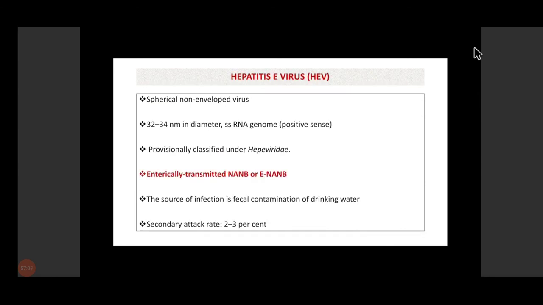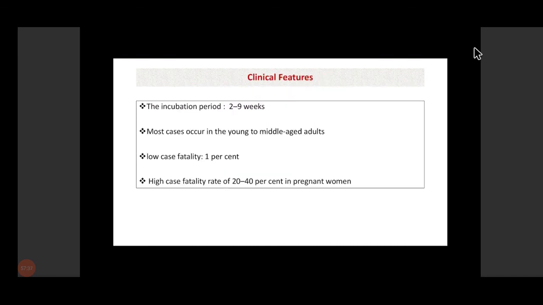Now, the last virus is the hepatitis E virus. It is a spherical non-enveloped virus. It is a single-stranded RNA virus, and it is positive sense RNA. Provisionally, it is classified under Hepeviridae, and it is a part of non-A, non-B hepatitis. The source of infection is fecal contamination of drinking water, and the secondary attack rate is around 2 to 3%. Secondary attack rate in hepatitis A virus is very high, around 20%, as compared to hepatitis E virus.